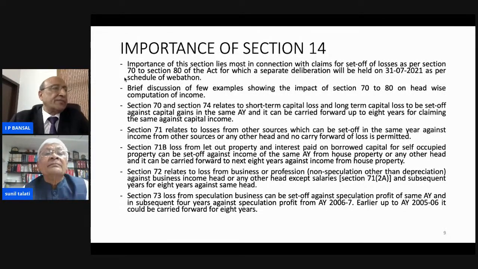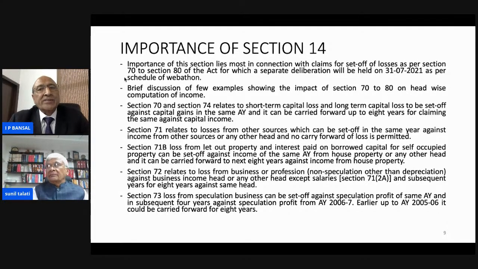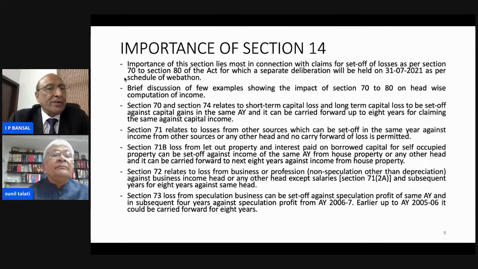Now, what is the importance of section 14? The importance of section 14 lies mostly in connection with claims of set-off of losses as per sections 70 to 80 of the Act, for which separate deliberation will be held on 31st July 2021 as per the schedule of Bevathon. Briefly, I can discuss this. A few examples showing the impact of sections 70 to 80 on the head-wise computation of income: section 70 and section 74 relate to short-term capital loss and long-term capital loss to be set off against capital gain in the same assessment year, and it can be carried forward up to 8 years for claiming the same against capital income.